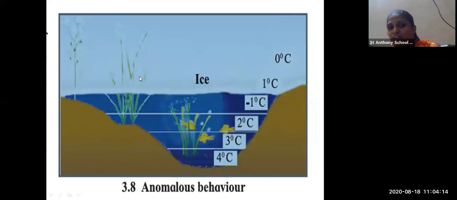Okay, and here, as we can see, when the density of the water decreases, the water starts expanding, the volume of water increases and it takes the form of ice. So here at the top of the river, you can see the formation of ice. This type of behavior is called anomalous behavior of water.